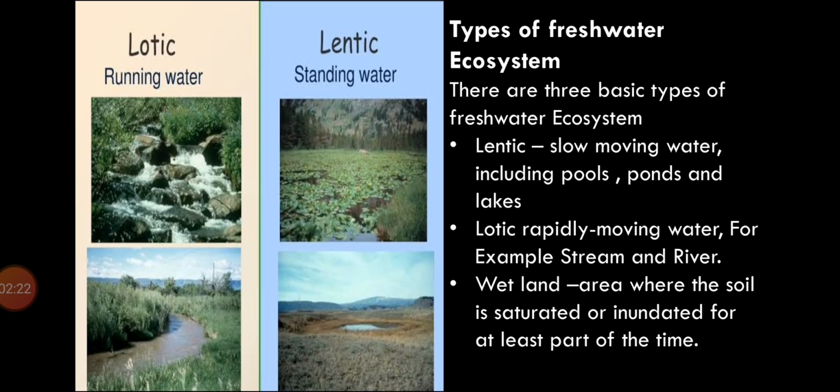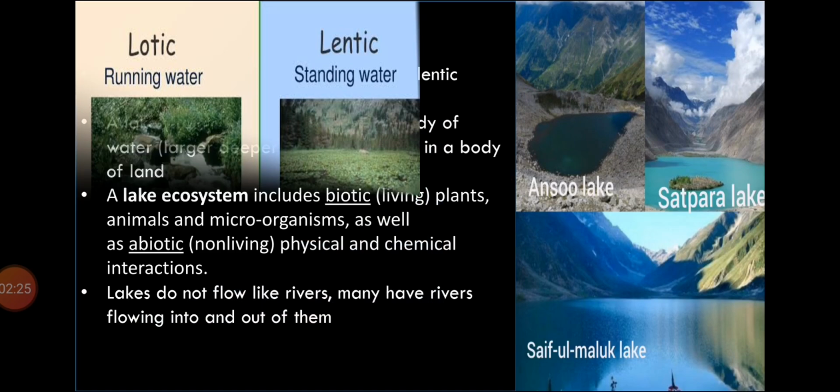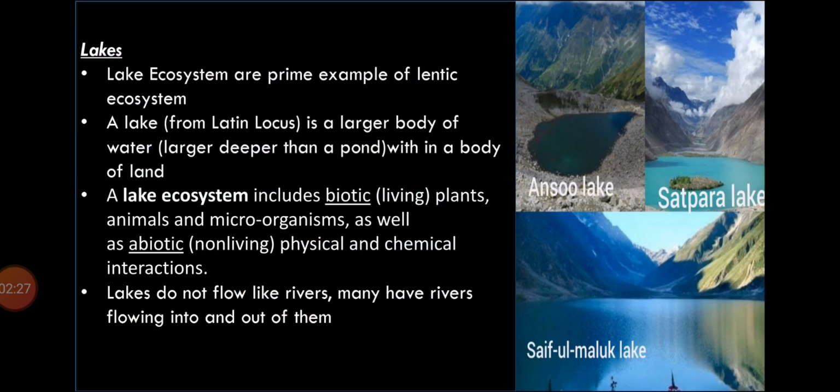And wetland is also a type of freshwater ecosystem. Lakes. So lakes are part of freshwater ecosystem. Lake ecosystems are a prime example of lentic ecosystem. As I told you in my previous slide, lentic means slow moving water.